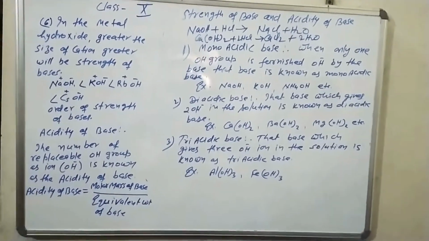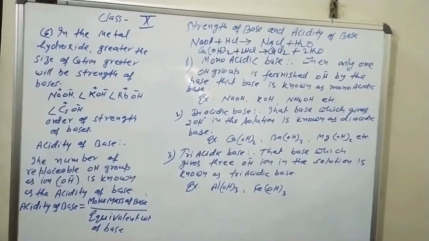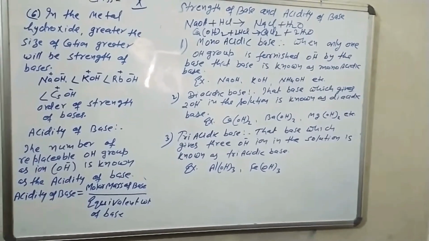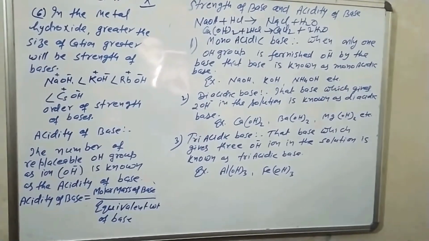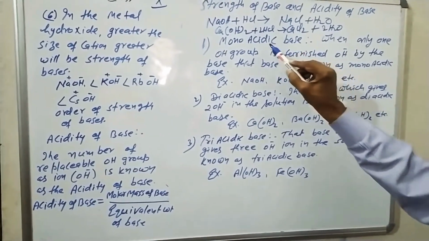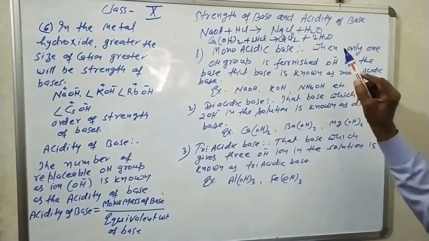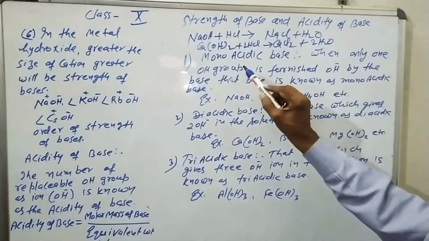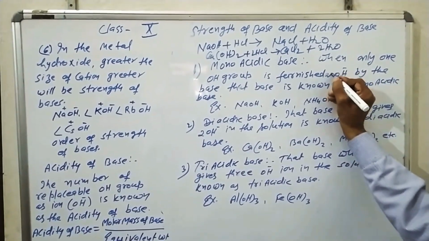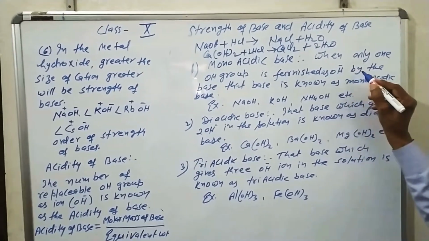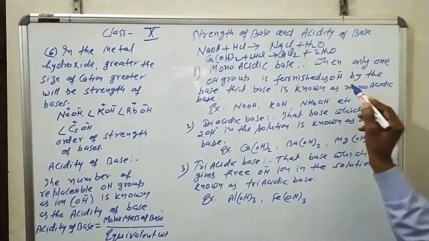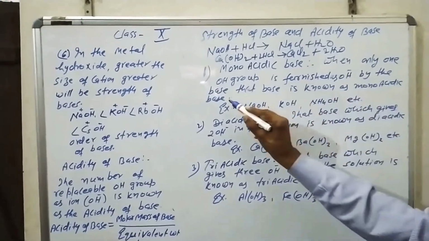On the basis of acidity of base, bases are classified into three types. First, monoacidic base. When only one OH group is furnished as hydroxide ion by the base, that base is known as a monoacidic base.